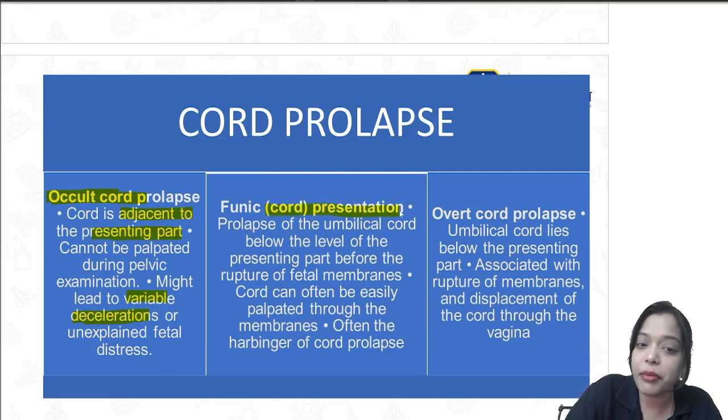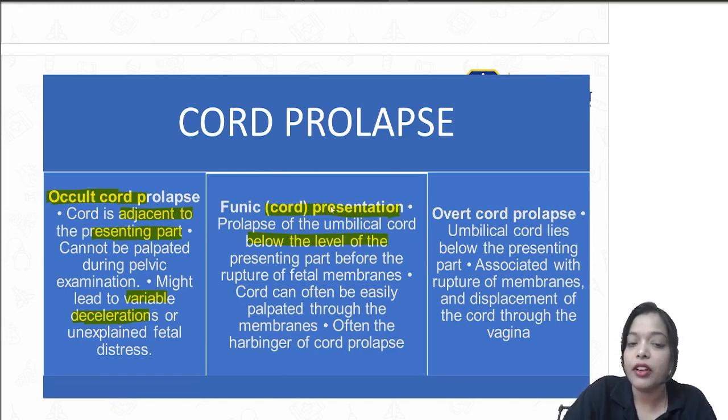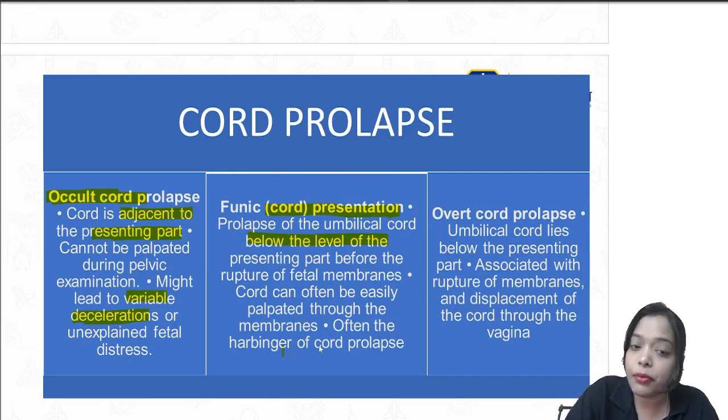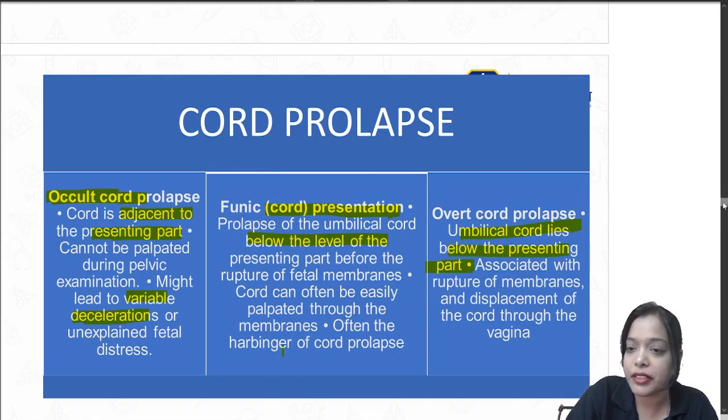In cord presentation, the cord is present below the presenting part, so yes, it can be palpated, and whenever you have a cord presentation, shift her for emergency cesarean section because this can go into overt cord prolapse. Overt cord prolapse is when the cord is lying below the presenting part with rupture of membranes.